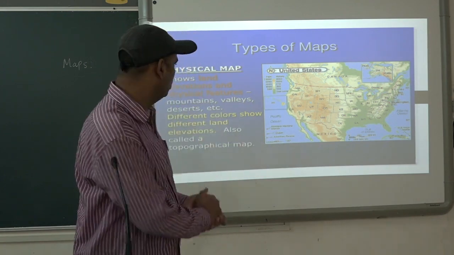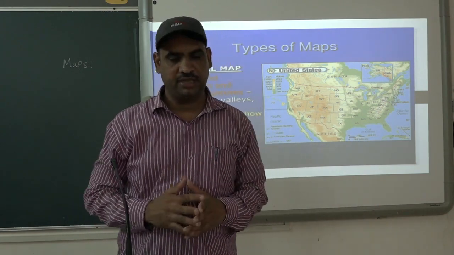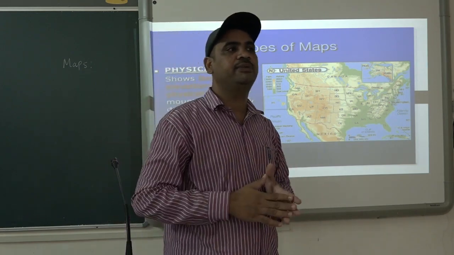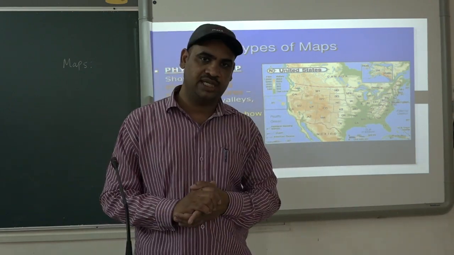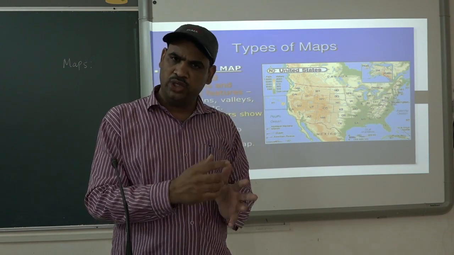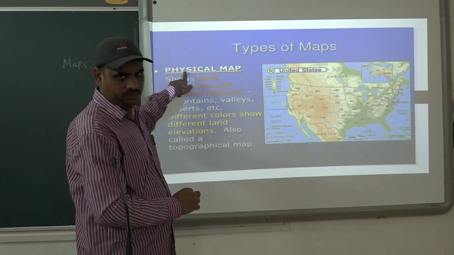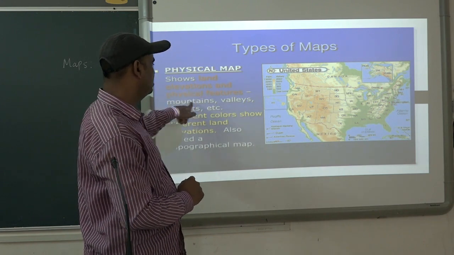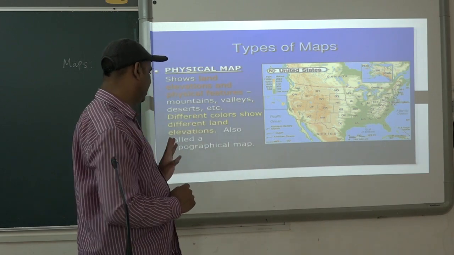So a physical map includes different landforms of the earth. It may include a mountain, a plateau, a plain area, a desert, an island. So many types of landforms are there. And if we are using a map that is showing all these landforms, this is called a physical map. This can be called a physical map of India. It can include mountains, valleys, deserts, etc. Different colors show different land elevation.